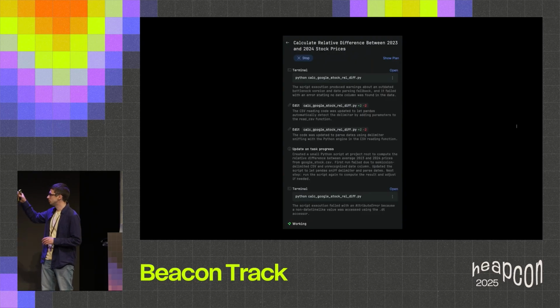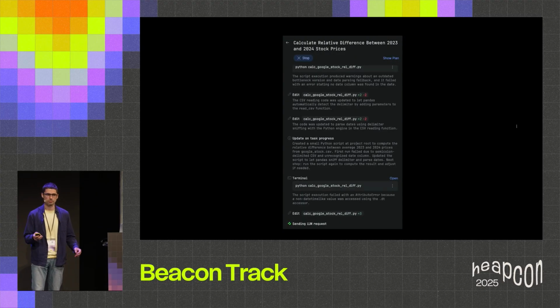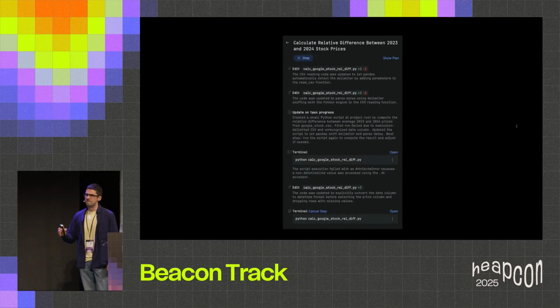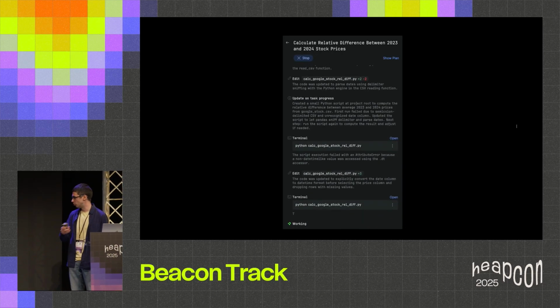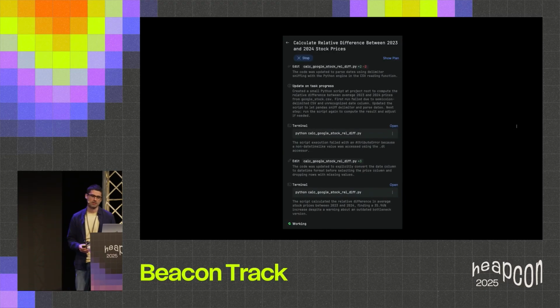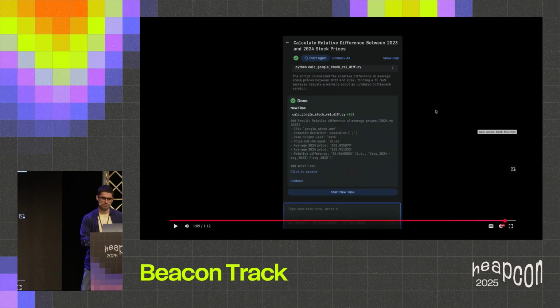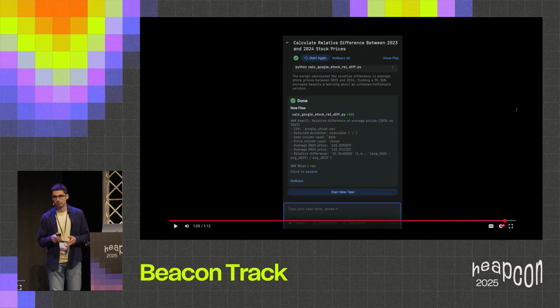And by the way, if you read this gray text, you will notice that the errors are very, very similar to what we saw when we did this manually. And what is the reason? Guess what's the reason? Of course, the reason is that Junie essentially does the very same thing that I showed before, but in an automated fashion. As you can see, now the script runs successfully, and Junie is working on the final report, and here is the final report.